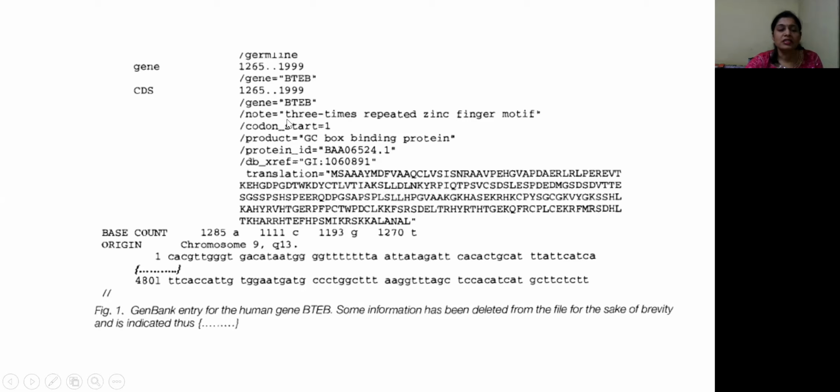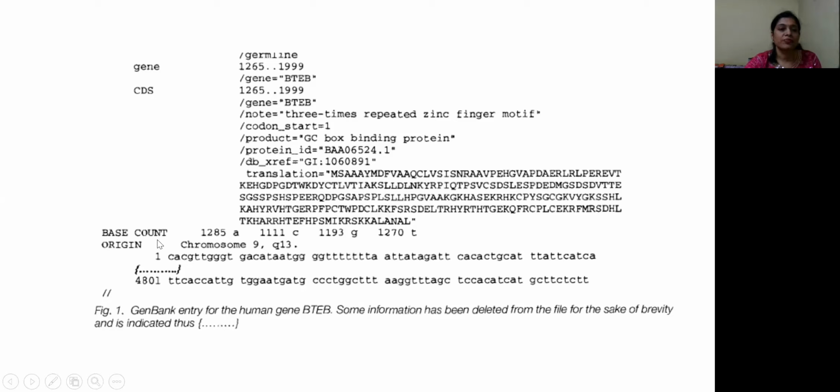And among other details of this sequence, a three times repeated zinc finger motif is present here. So these are all the details given in the coding sequence information. Then if this sequence is translated to a protein, this will be the protein sequence of this gene. So the protein sequence information is also given here.